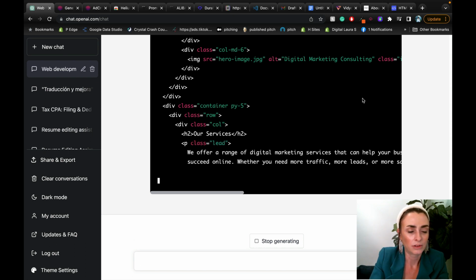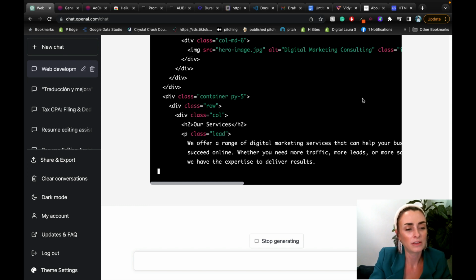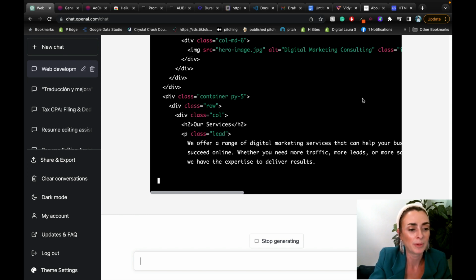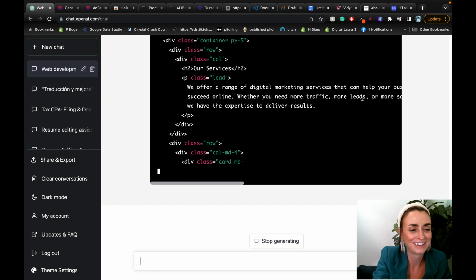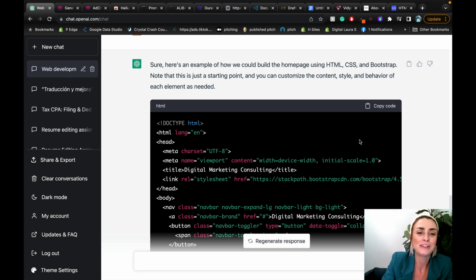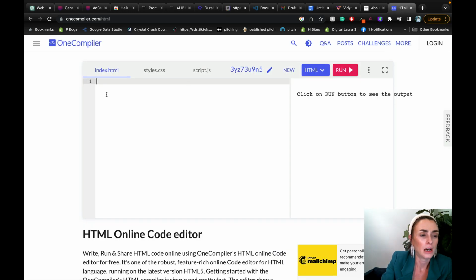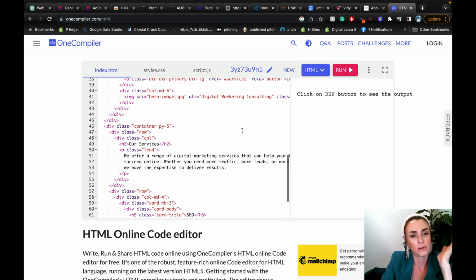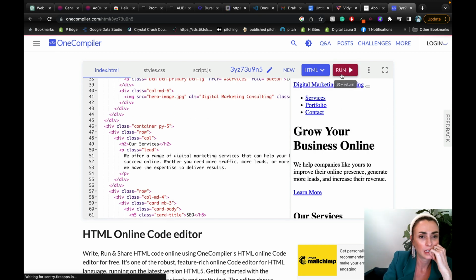Seeing where it is. So it's only on our services. Okay, so give me a second. I won't waste your time. I'll be back in 2 seconds when it's finished. All right, so it finally finished. So I'm going to go ahead and copy the code, put it in the compiler, and paste it, and then we are going to run it just to see how it looks.